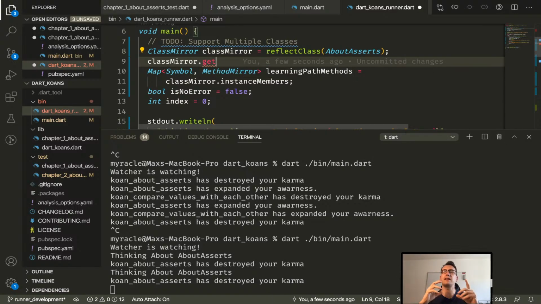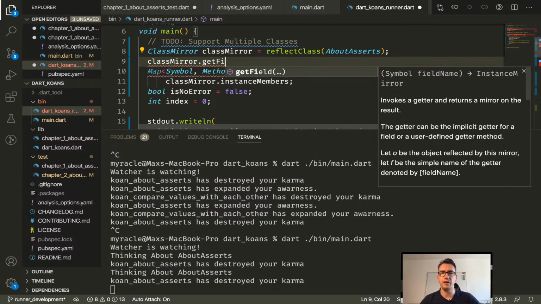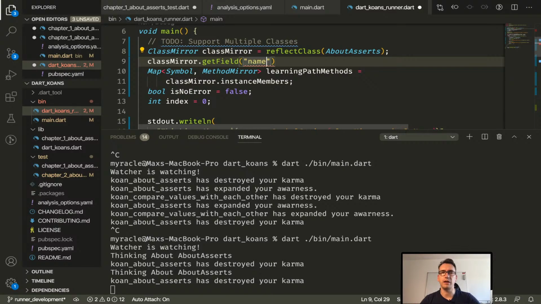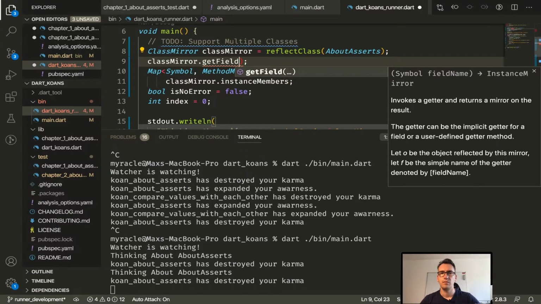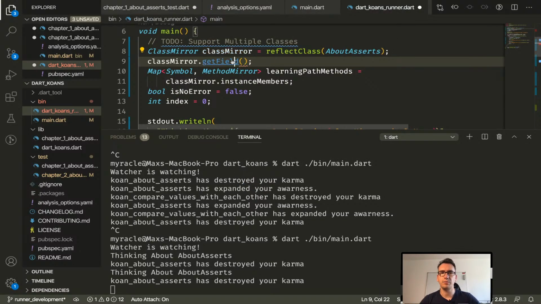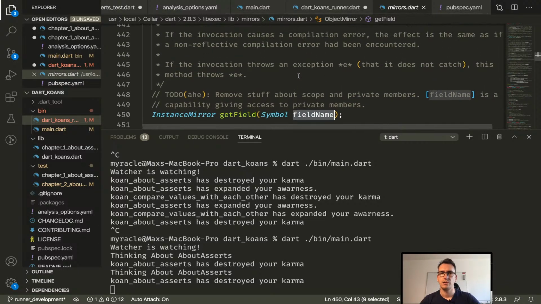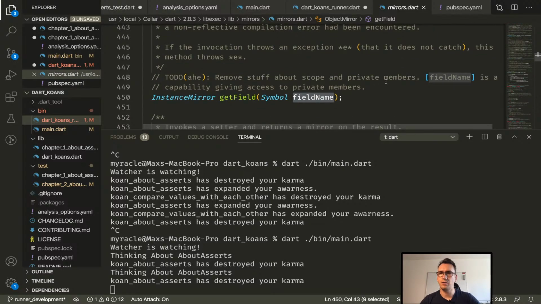Because what I'm thinking is that every class will have this naming, and if we call the method on the class as a mirror, then we recreate that naming. That would be fantastic. Get field. And the field name would be name. Oh, do we have to pass a real name inside, or what does it expect as a get field? Symbol field name, okay.